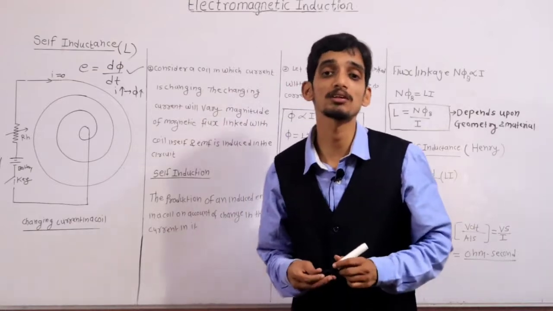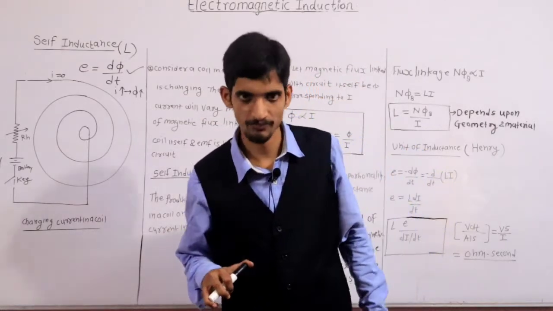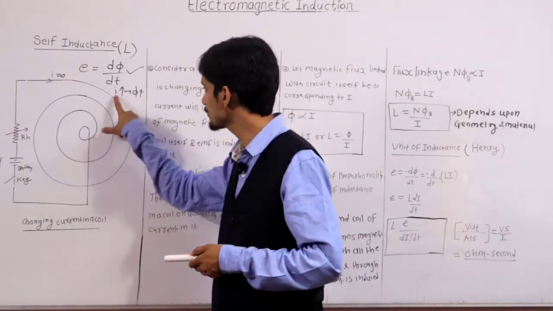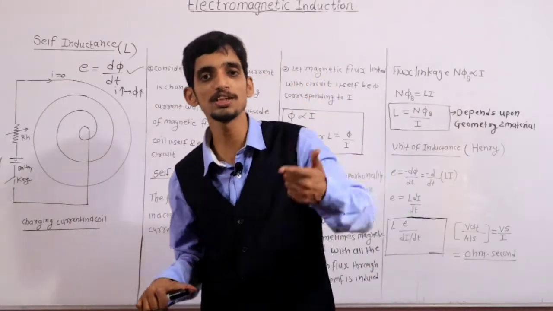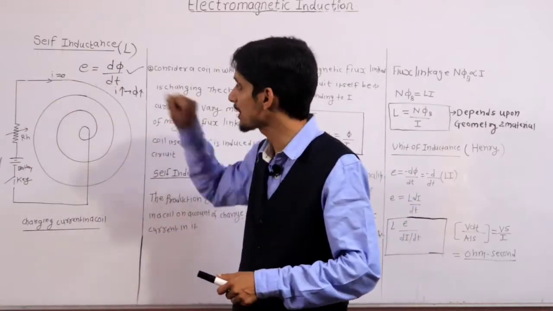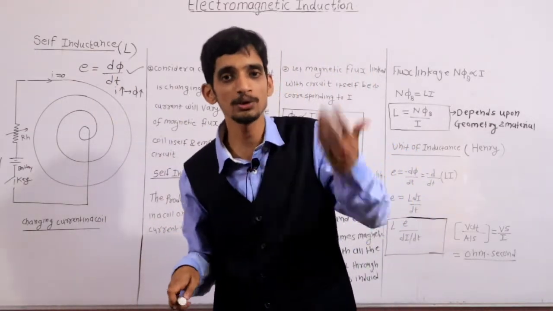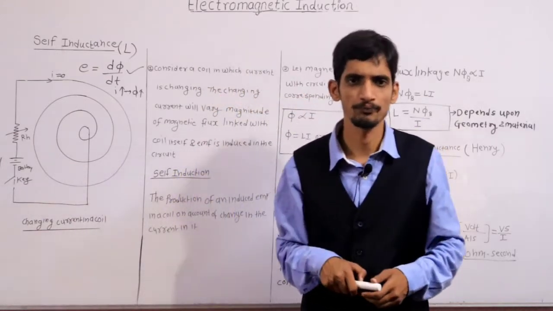Because as per the magnetic effect of electric current, Oersted concept, as current changes, magnetic field also changes, so magnetic flux also changes. As magnetic flux changes, this d phi by dt takes a value not equal to 0, and EMF is induced.